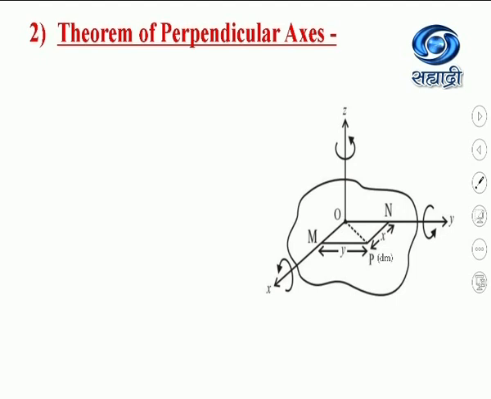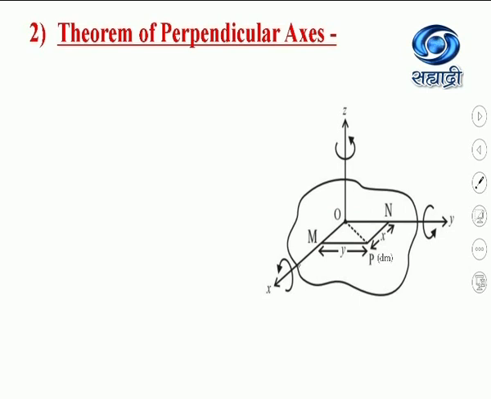Now to find the moment of inertia about these axes, we have to consider one more axis, the z axis, which is perpendicular to this laminar body, in the outward direction, and cuts the laminar body at the point O. So this point O is the point of intersection of the axes.